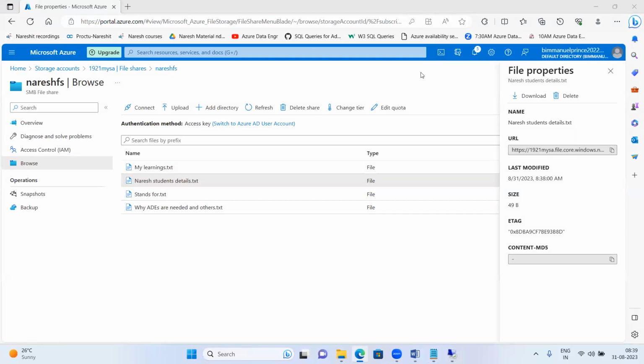Is that clear? Fine, guys. Yeah, this is how we are creating the file share storage services.